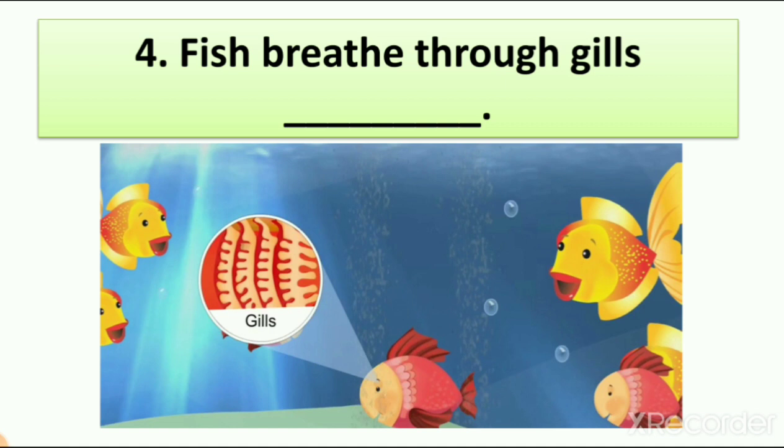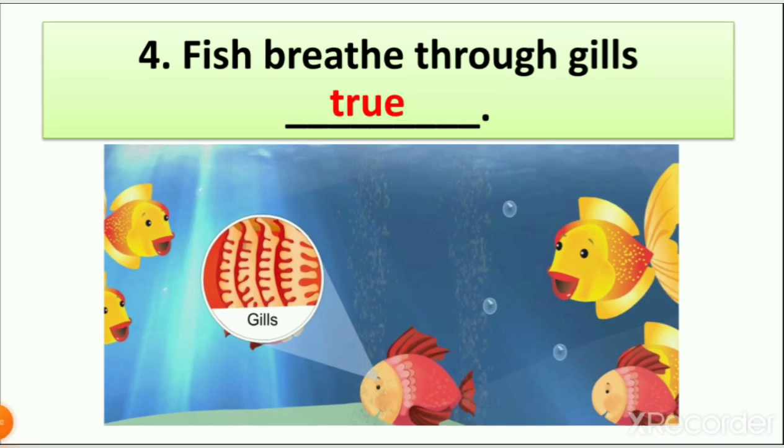And as we learned in lesson number 2, all living things need air to breathe, and we all breathe through our nose. So like that, fish have gills on their body, and they use these gills to breathe, right? So here you can see the picture of gills also. So fish breathe through gills is true. There is a hole on the body of fish.